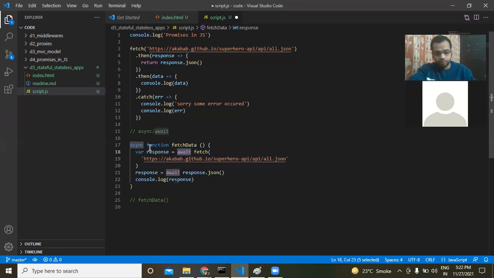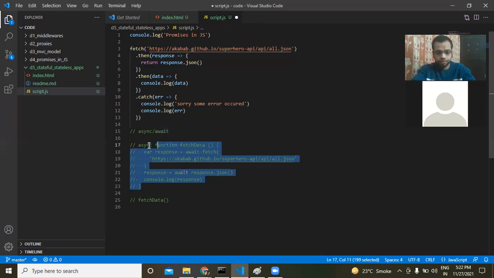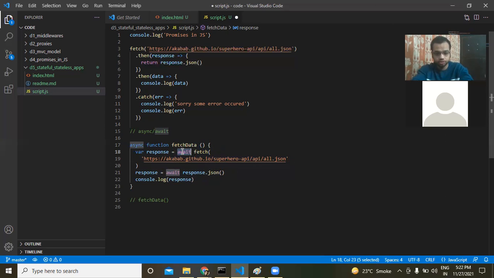So let me show you it in a way. Is await the synchronous function? No, this is asynchronous, right? So we will keep going forward, but let me just show you one thing.